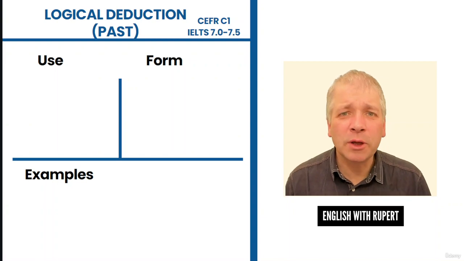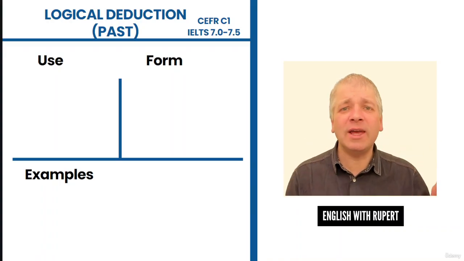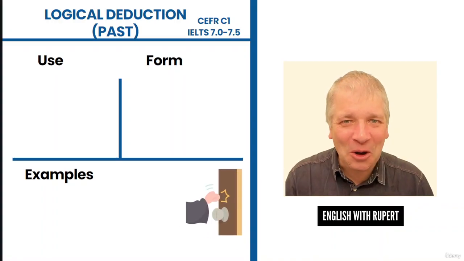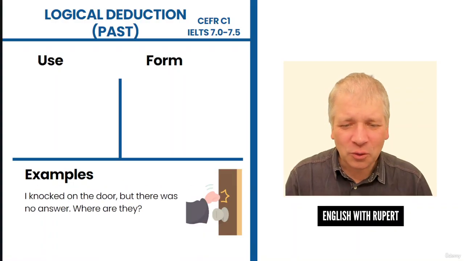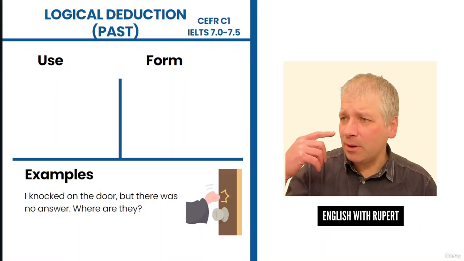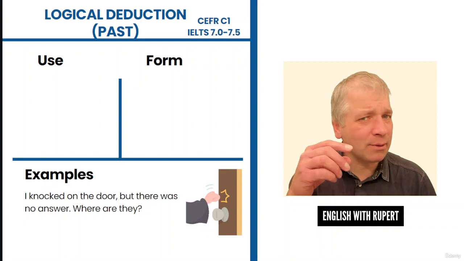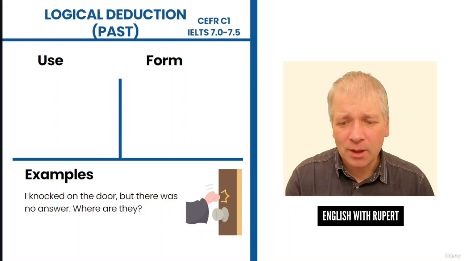Let's look at our final use of can and could, and this time it's for logical deduction in the past. Let's look at the example. Again, we're thinking about this door being knocked, and this is the same question. I knocked on the door, but there was no answer. Where are they? And this time we're not thinking about the present situation. This time we're at the door, they haven't answered the door, and now we're thinking about perhaps something that happened in the past that affects now. Two possibilities here.